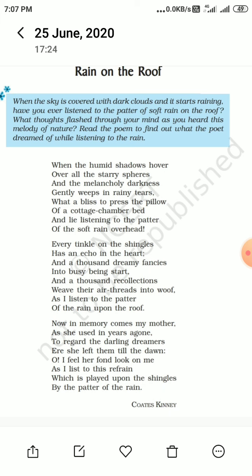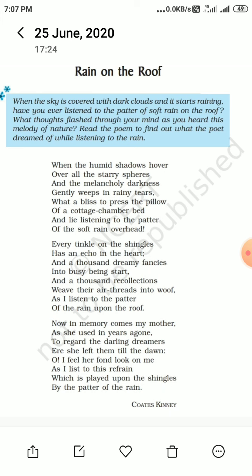Another figure of speech or poetic device that has been used in this poem is onomatopoeia. And what is onomatopoeia? The use of sound words to create a dramatic effect. When we have such words, then we have onomatopoeia. Now the examples we are going to take from this poem.